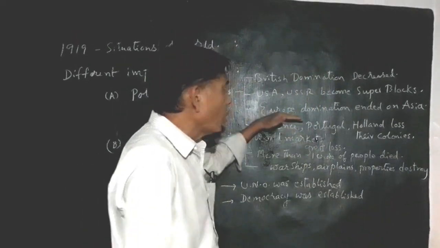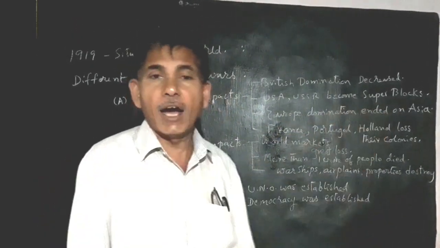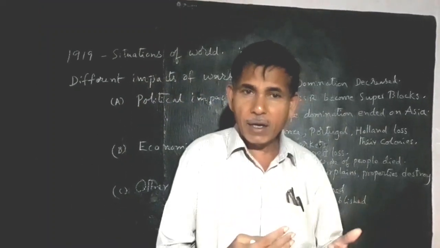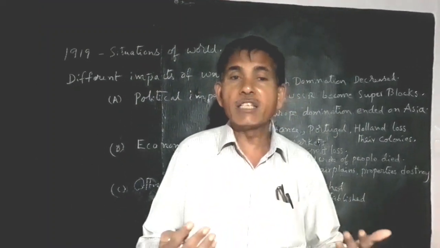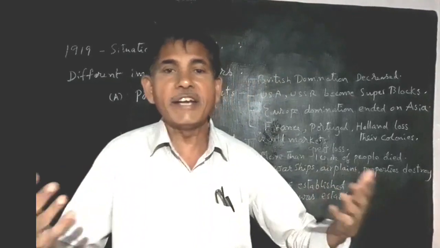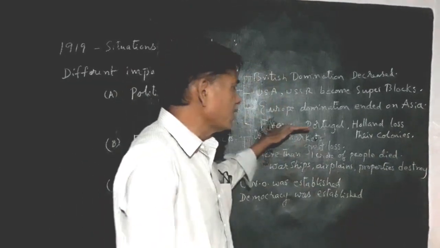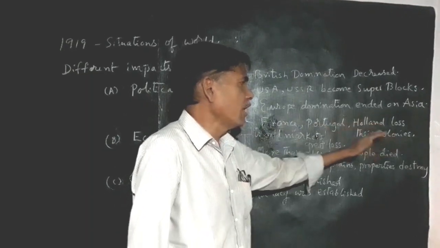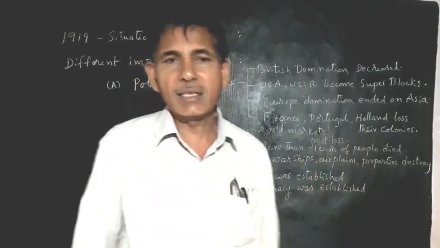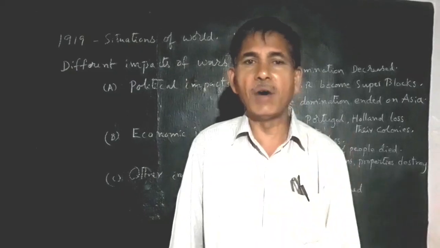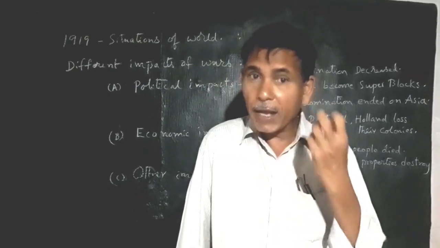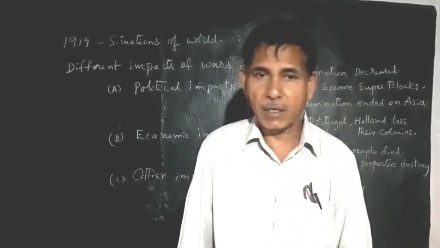And the next one, European domination ended in Asia. Before the Second World War, the imperialistic countries dominated the colonial countries. And here, France, Portugal, and Holland lost their powers after the Second World War. These are the political impacts.